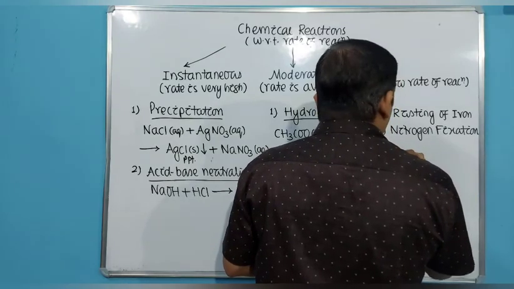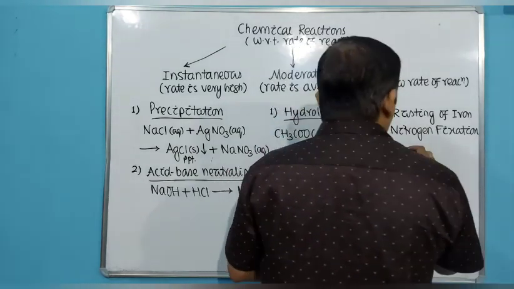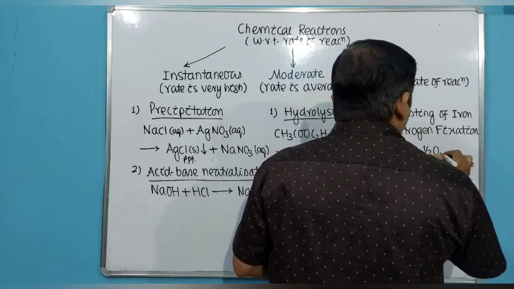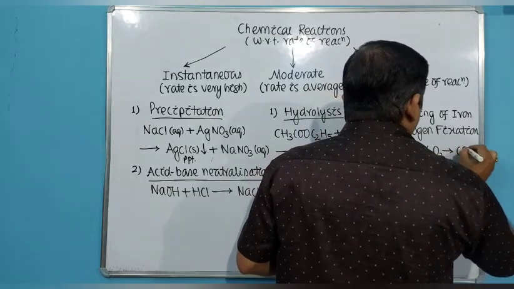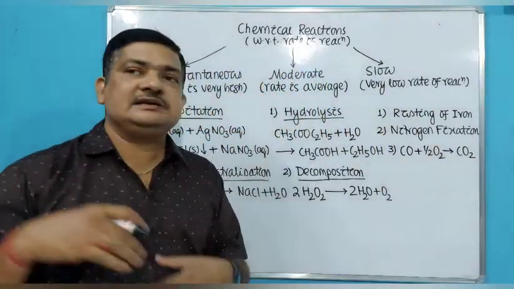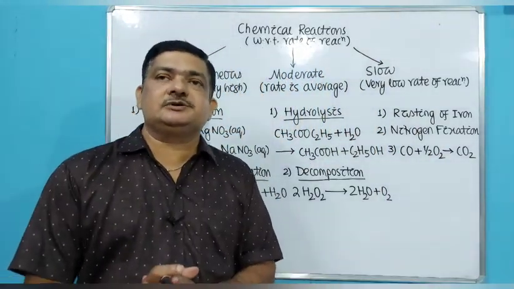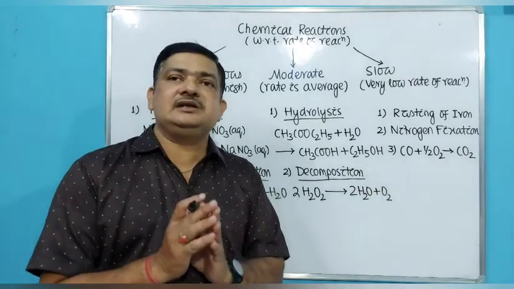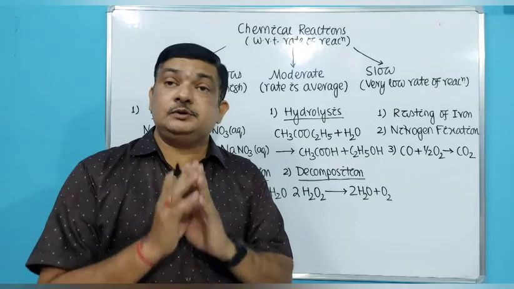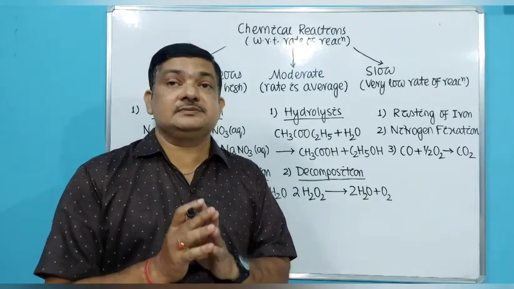Also remember the oxidation of carbon monoxide: CO plus half O2 gives rise to CO2. All are in gaseous form. This is a very slow reaction. It takes several years for completion. Carbon monoxide and oxygen do not combine to form carbon dioxide quickly because the rate is too slow.